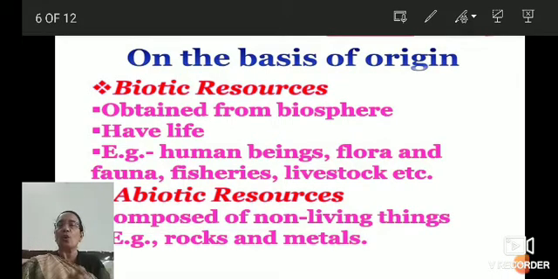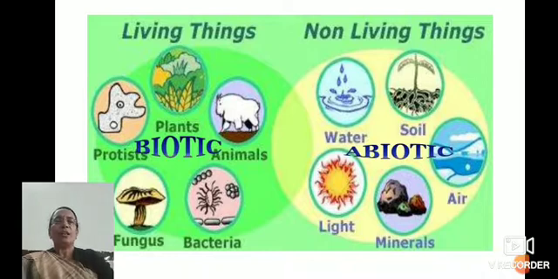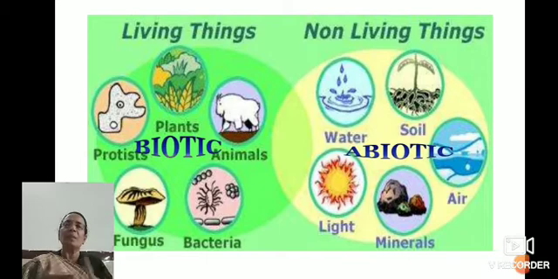Examples of this are rocks and metals. These are examples of abiotic resources. Now, living things and non-living things. Under living things come plants, animals, bacteria, fungus, and protists. And under non-living things come water, soil, light, minerals, and air.